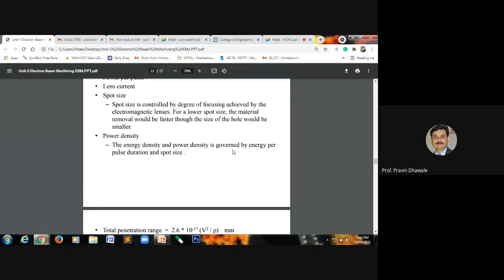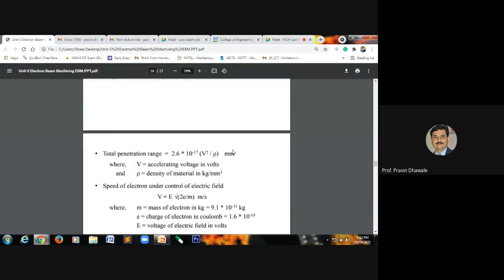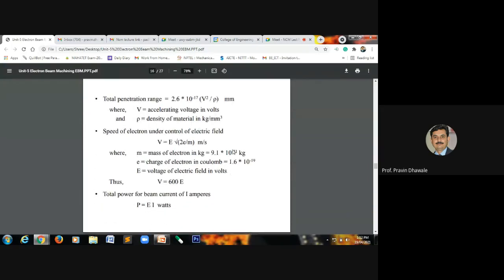Then at last we discussed the different formulae to calculate the penetration range, and the speed of the electron under the control of the electric field.